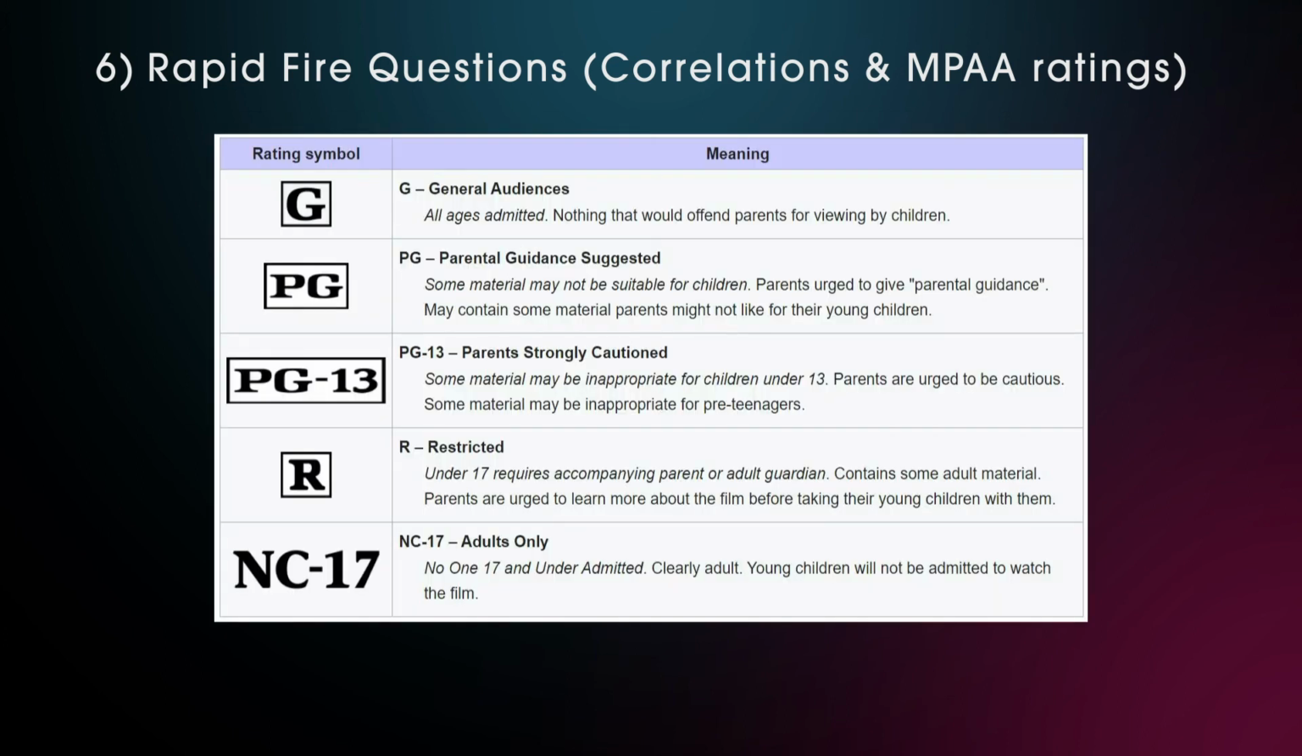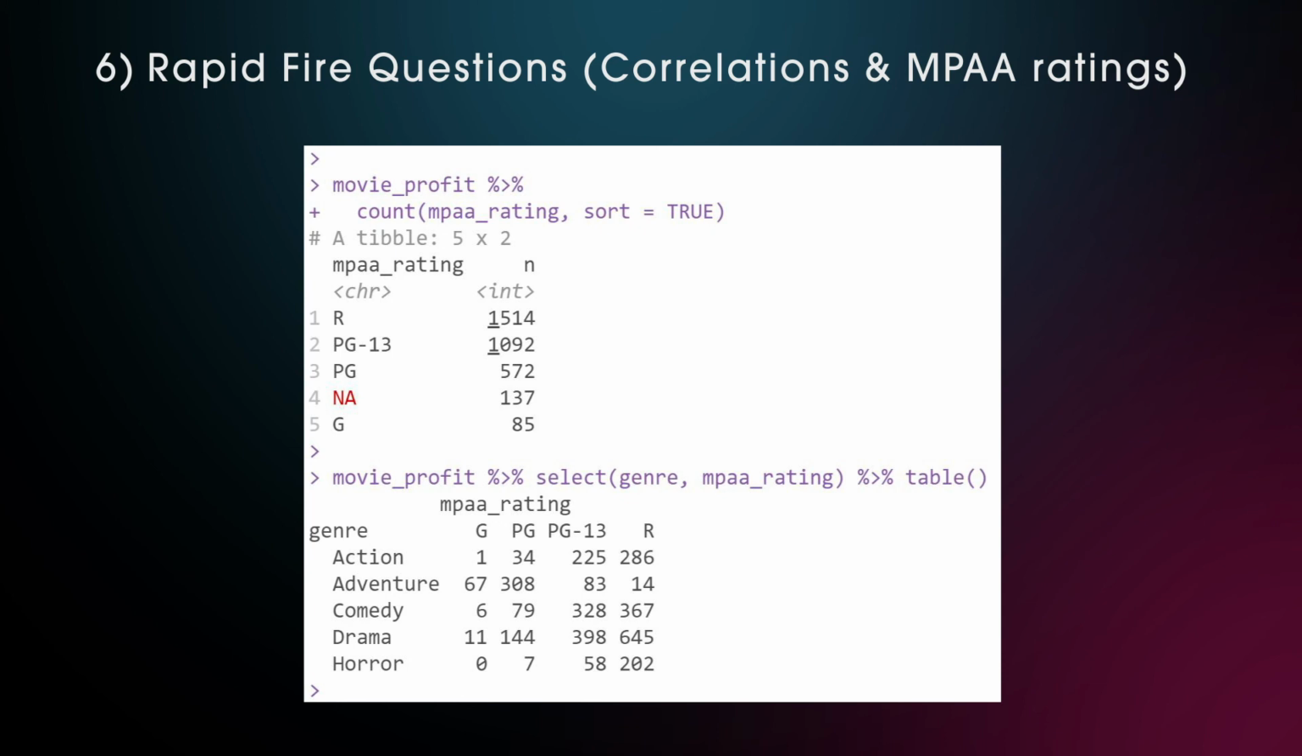Then I was interested in the MPAA ratings, which Wikipedia describes like this. The dataset contains this information, as you can see here, with the count function. With the table function, we see that no horror movie is for the general audience and most often rated R.